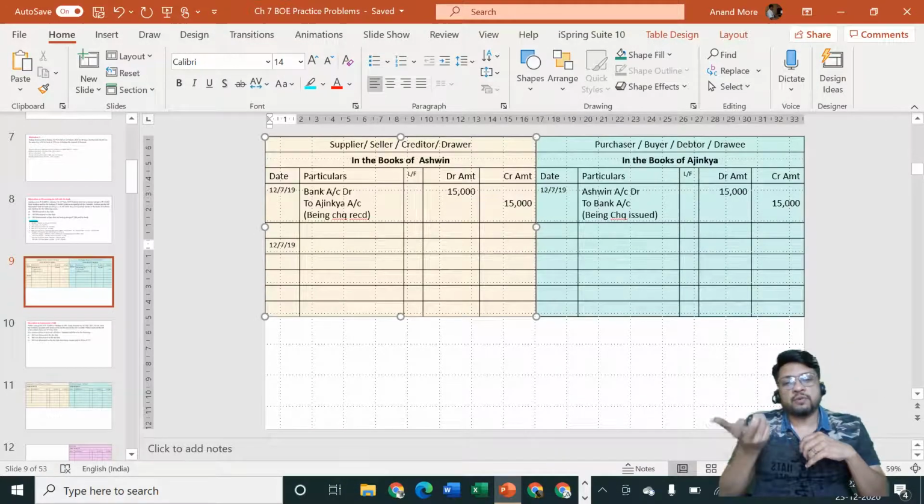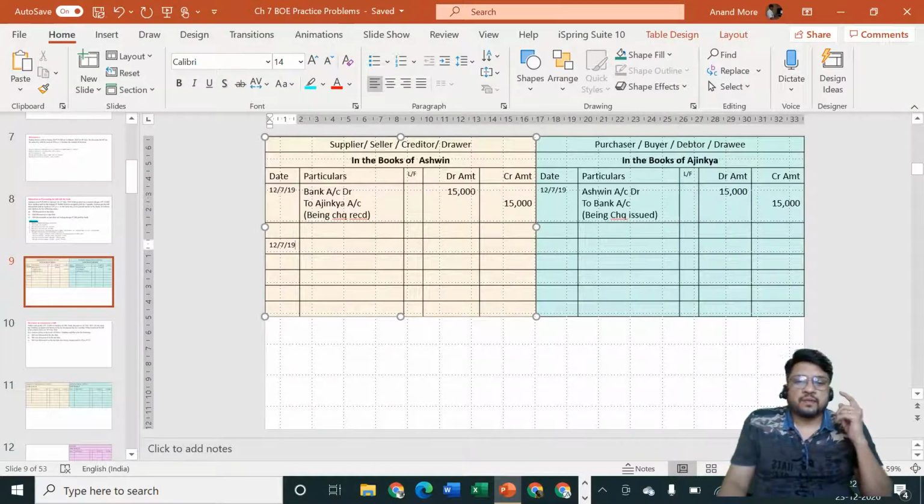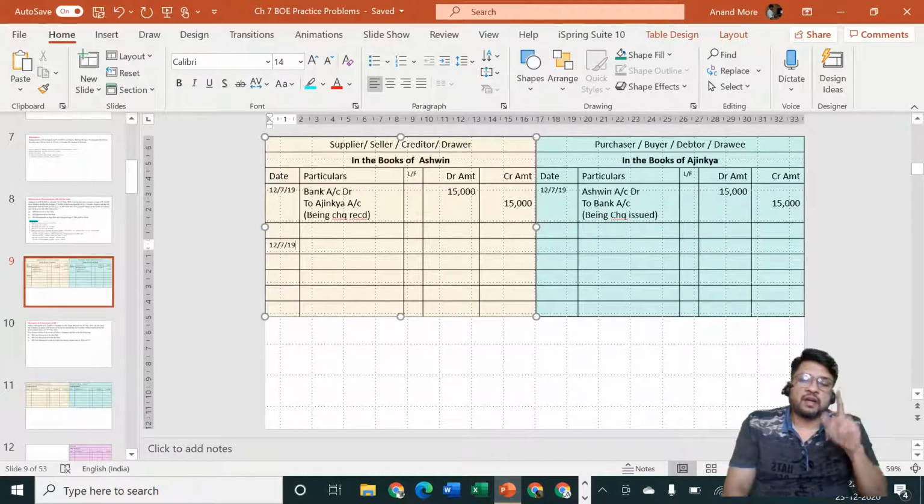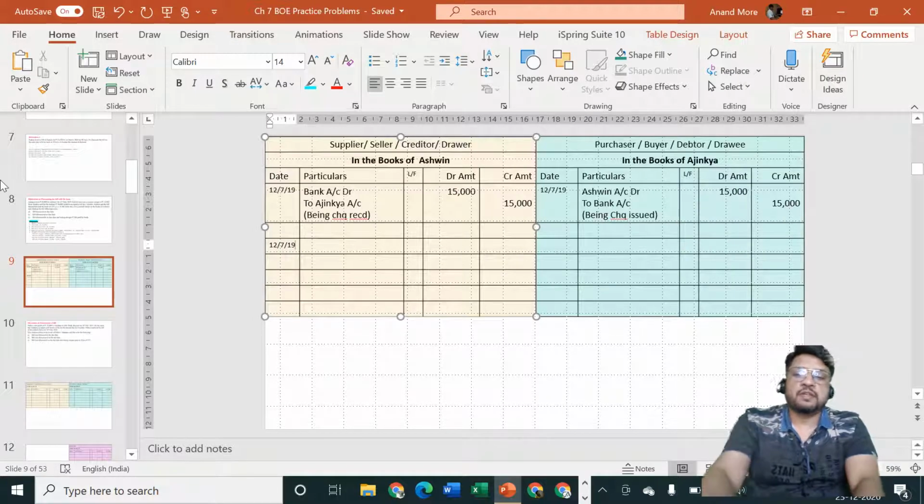So what is Ashwin going to do? Ashwin is going to give him a written order. In the order, what is he going to specify? He is going to specify, pay me after 3 months, pay me or my order a sum of rupees 30,000 for the value received. Why 30,000? Because total dues were 45,000, out of which 15,000 are already received by way of a check. The remaining 30,000 are to be dealt with the help of bill of exchange. That's why the amount of bill of exchange is 30,000.